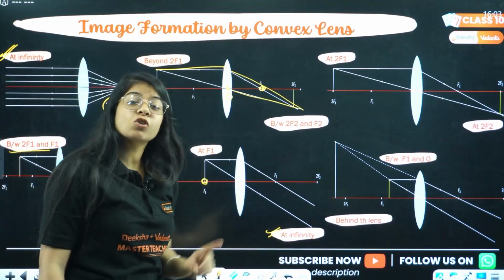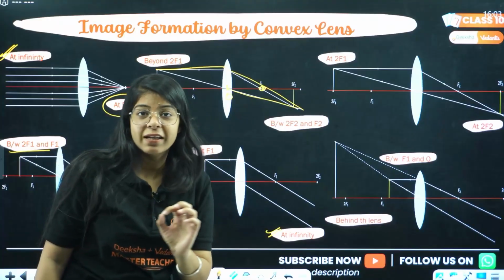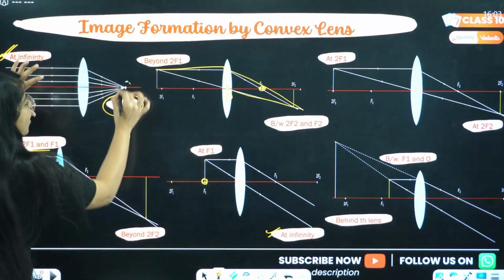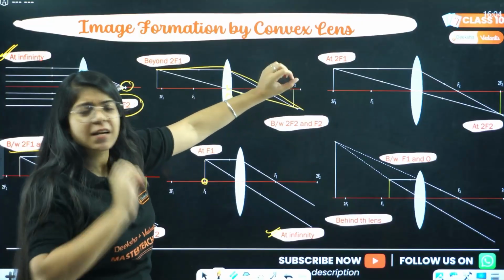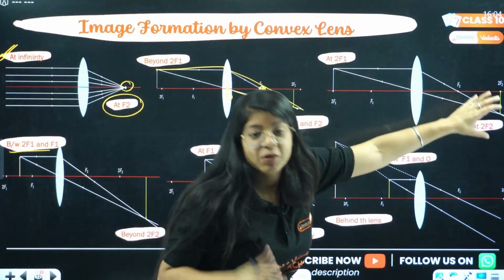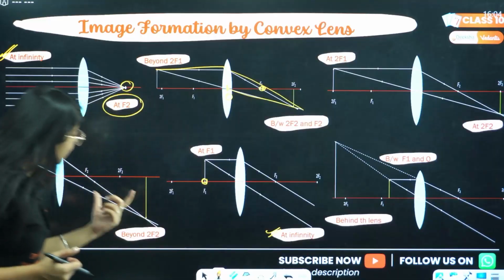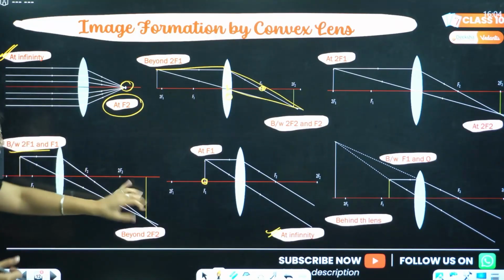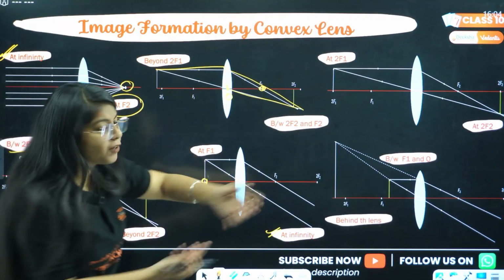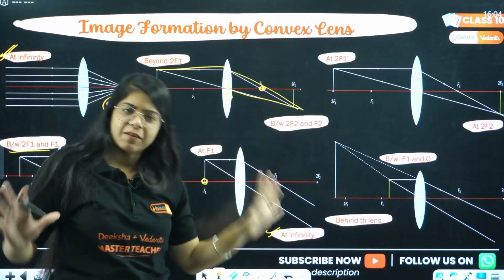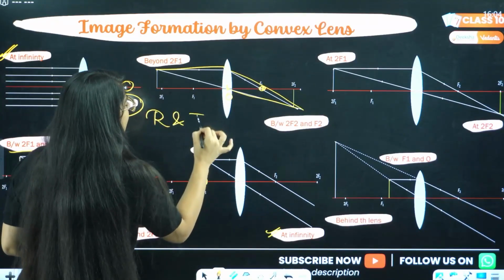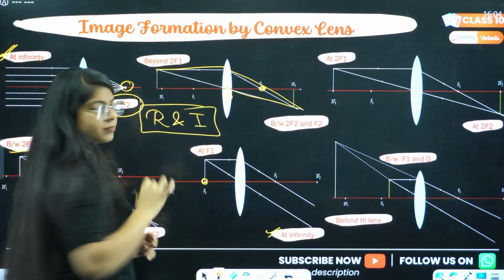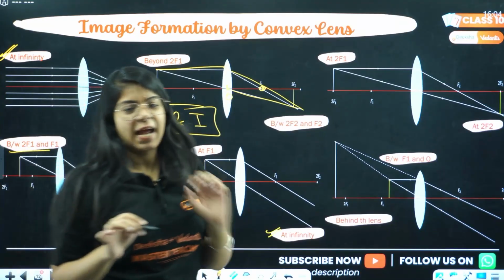In this also, your image size will increase in the same manner. Here it is point size. Here it is small, diminished, but increased a little bit. Here it is of the same size because the object is at 2f1. And then in the fourth case, the image is now larger. Now at infinity it is extremely large. The 5 cases are done. In those 5 cases, the image will be real and inverted.